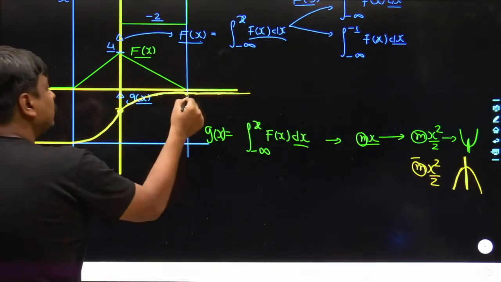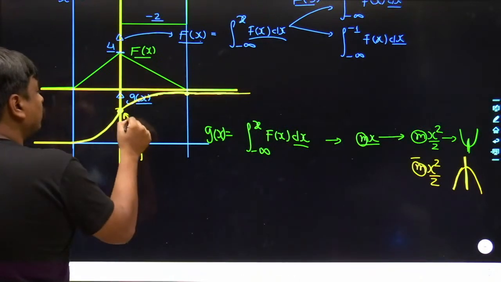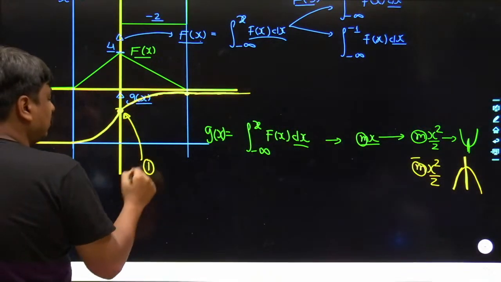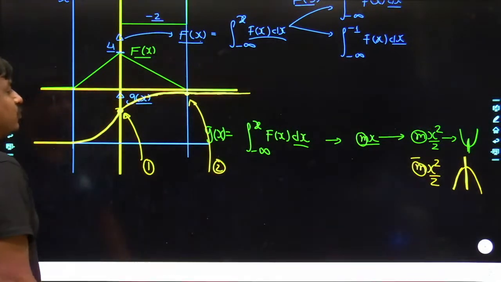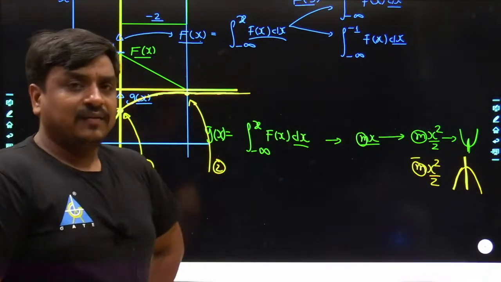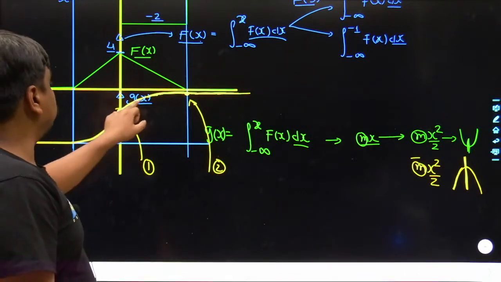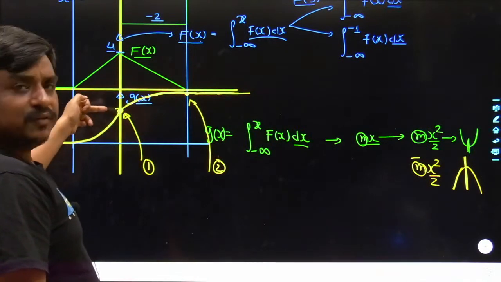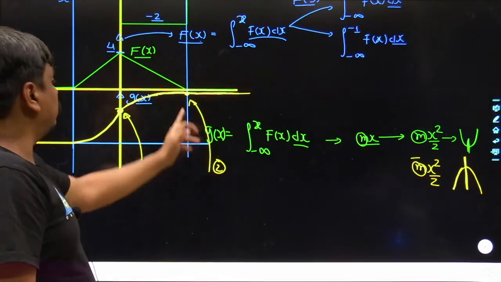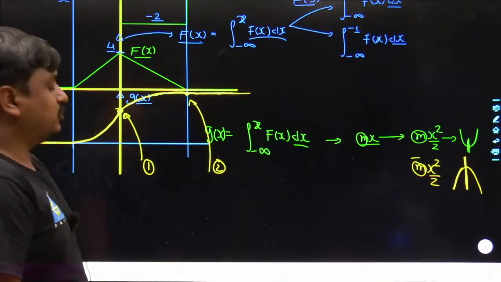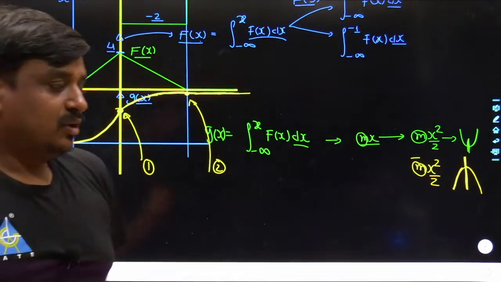What would be the worth over here? Tell me what would be the worth of the function g of x at x equals 0 and at x equals 2. I would like to have the input from each one of you. What would be the worth of g of x at x equals 0, and what would be the worth of g of x at x equals 2? Tell me.